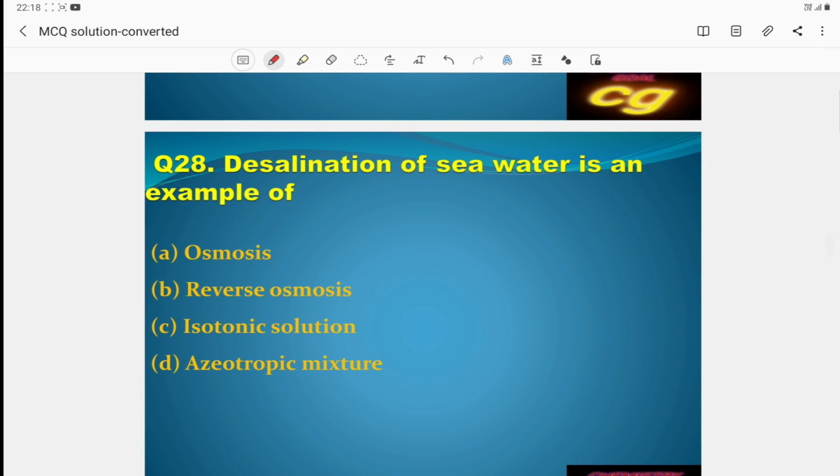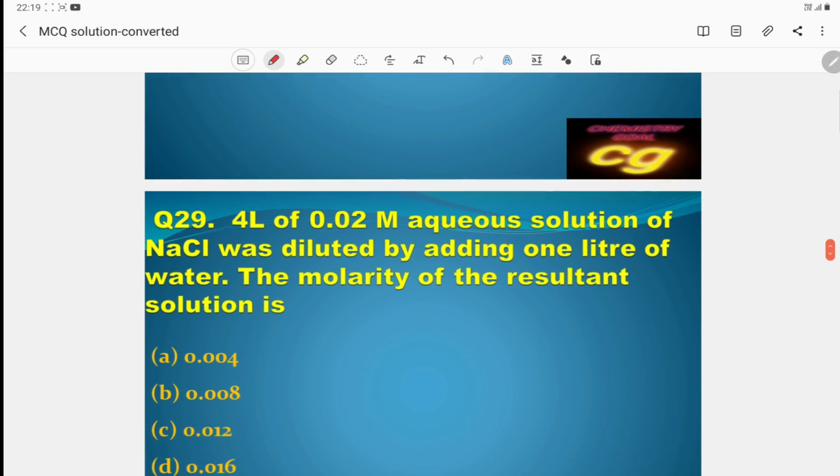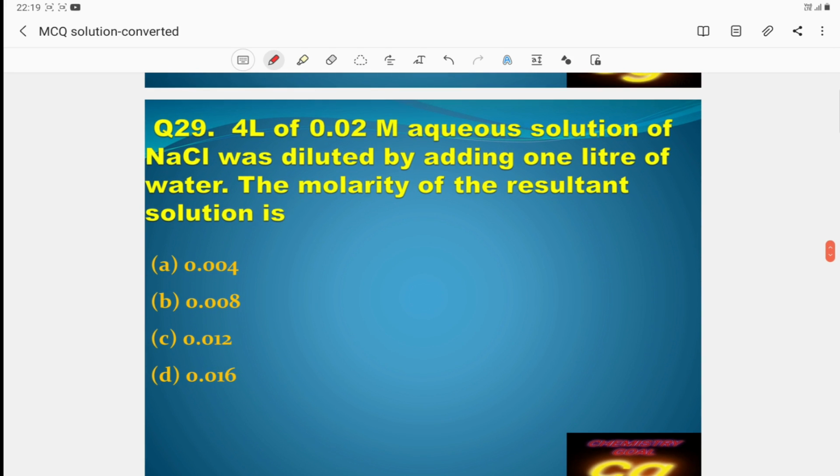Then question number 28. Desalination of seawater is an example of reverse osmosis. Desalination is reverse osmosis. Then question number 29 is a numerical.